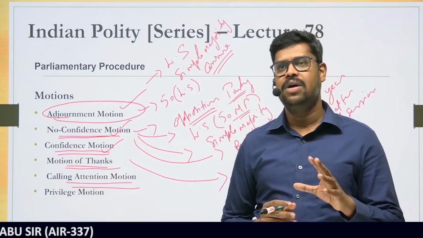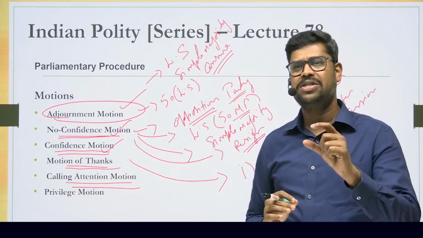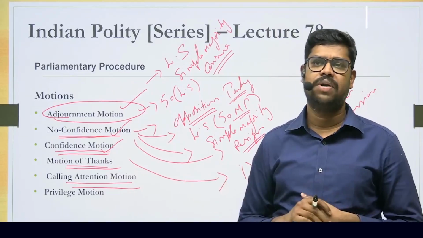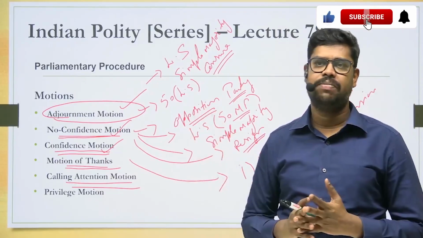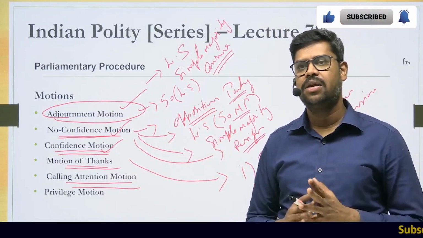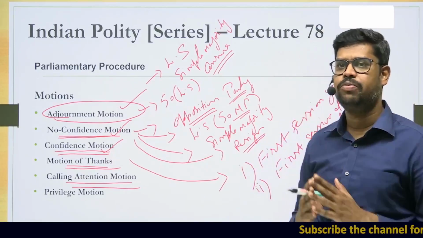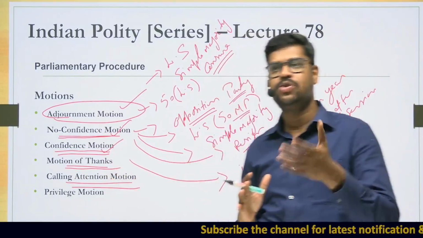But how is it different from the adjournment motion? In a calling attention motion, a very brief discussion happens. There is no elaborate discussion on that particular matter. Whereas in an adjournment motion, a very elaborate discussion happens. And secondly, an adjournment motion requires 50 members to support it to introduce a proposal. Whereas a calling attention motion does not require the MPs to support it.